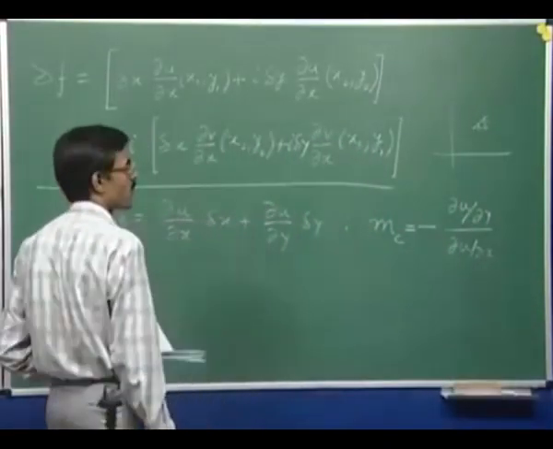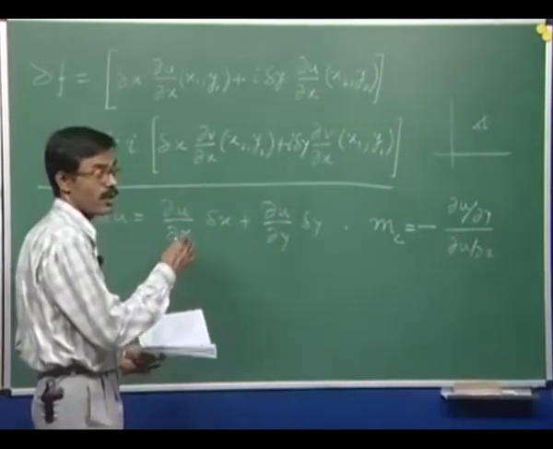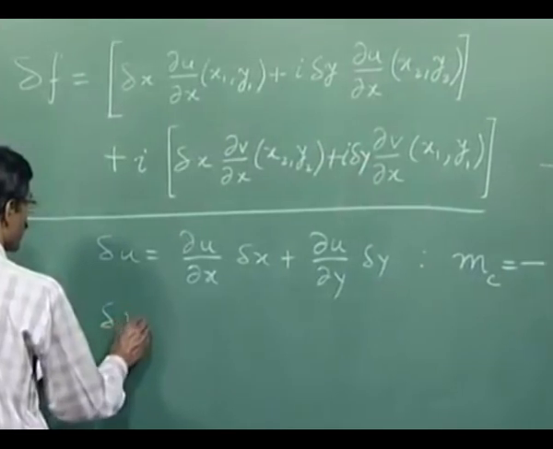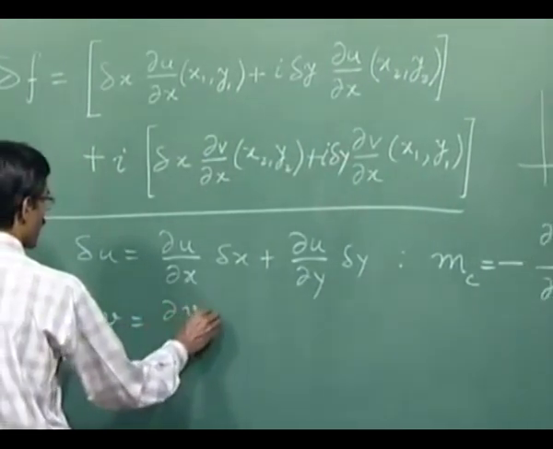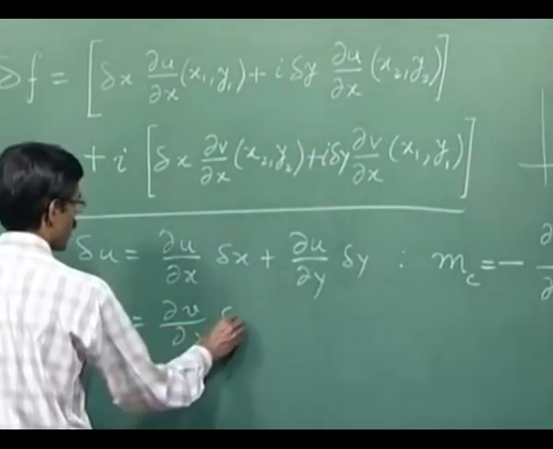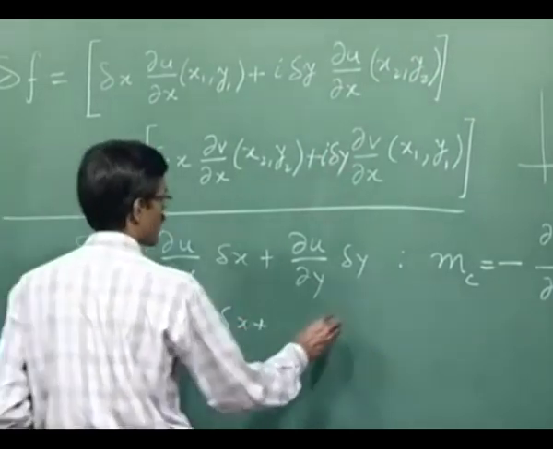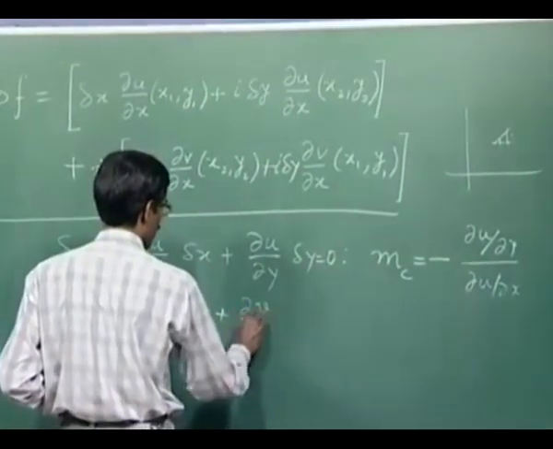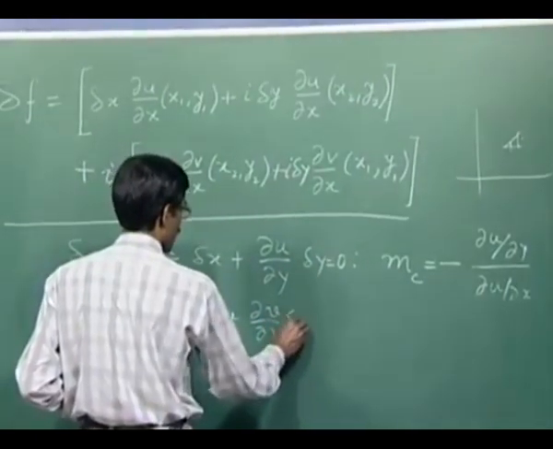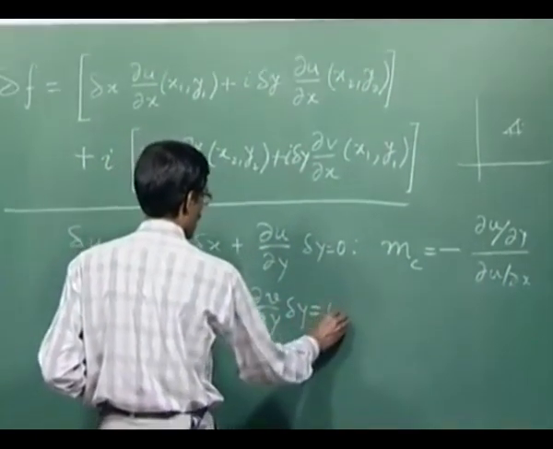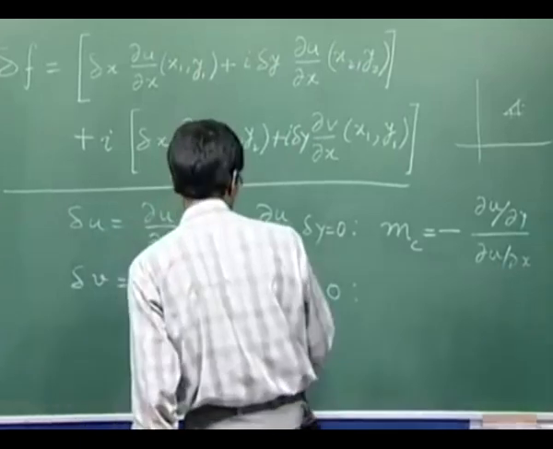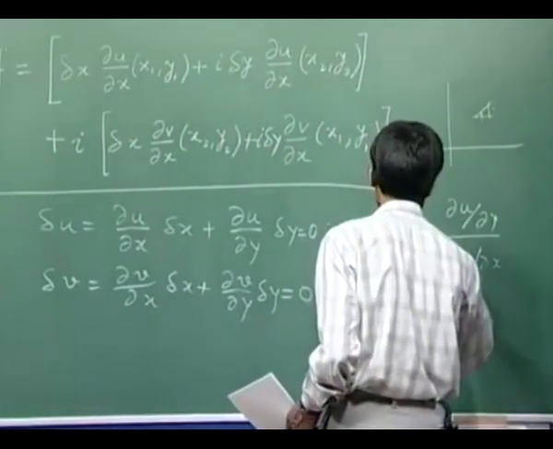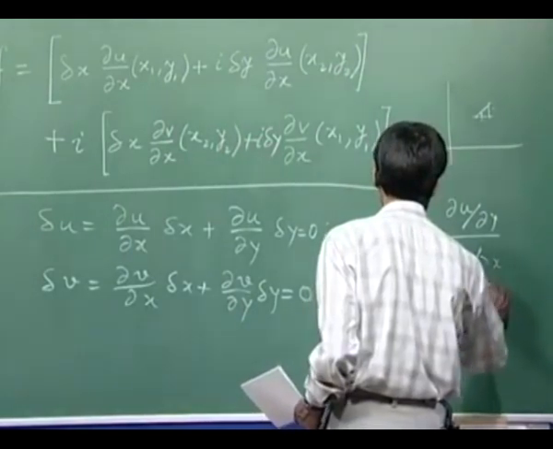Similarly, if you take a curve from the other family v equal to k, this will give you its slope as mk, which will be minus this derivative by this derivative.